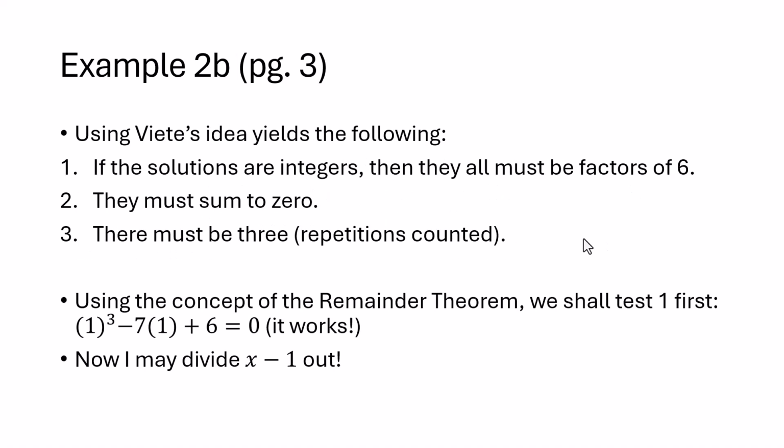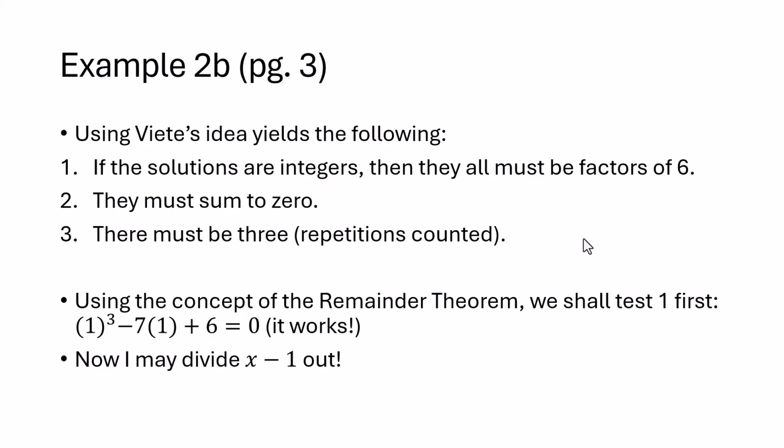So we're going to say we have an integer coefficient polynomial. Now we know from the rational zero theorem that if the polynomial is monic and all of the coefficients are integers, then any rational solution would also be an integer. So if the solutions happen to be integers, then we also know from the Viete relations that they have to be factors of 6 because 6 was the constant term.